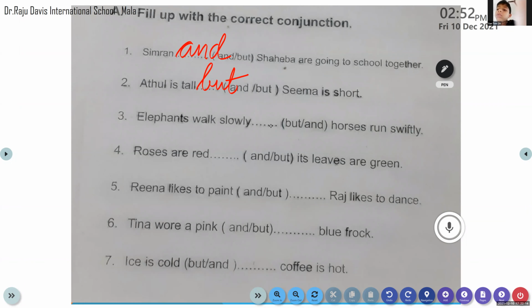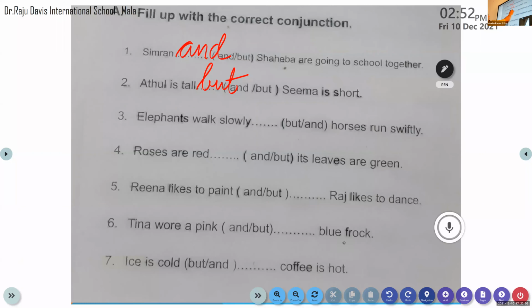Yes, come on. Elephant walk slowly. Elephants walk slowly. Okay, then. Horse. Horses run swiftly. Elephants walk slowly.